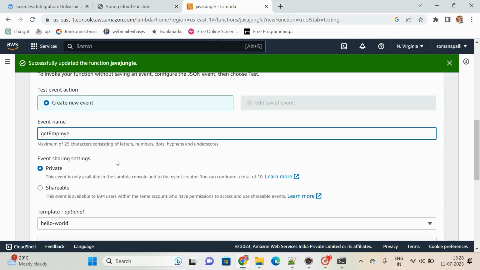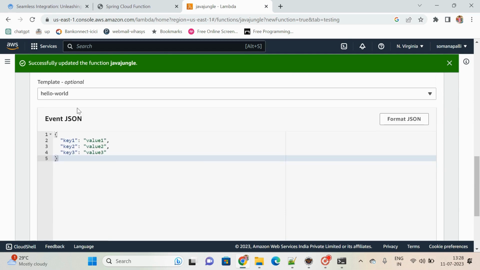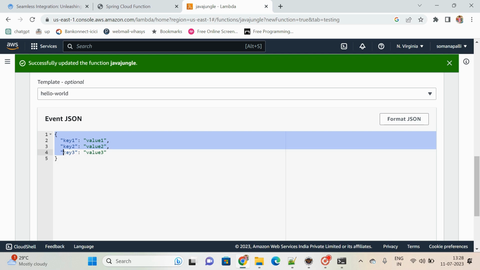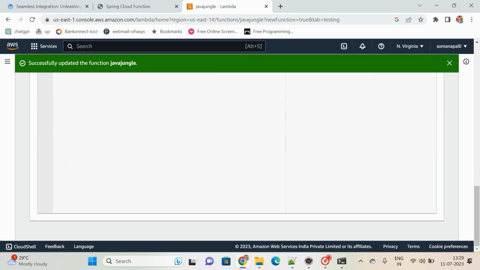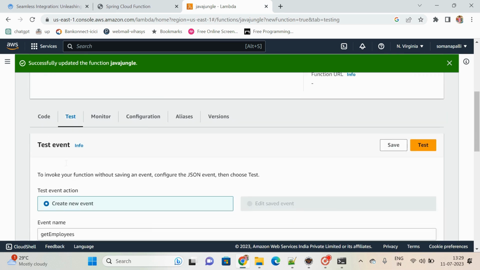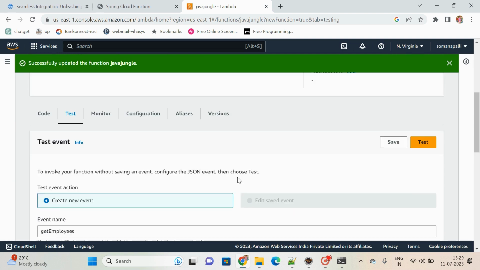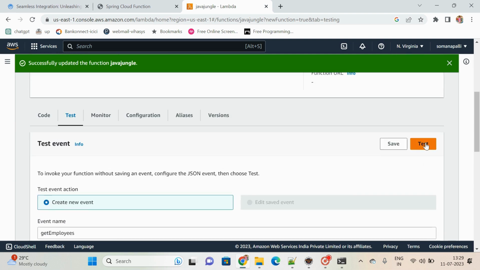This is the event name I am giving. Here it is not expecting anything, so delete this and give empty double quotes. Get employees is the event name, and click on Test.